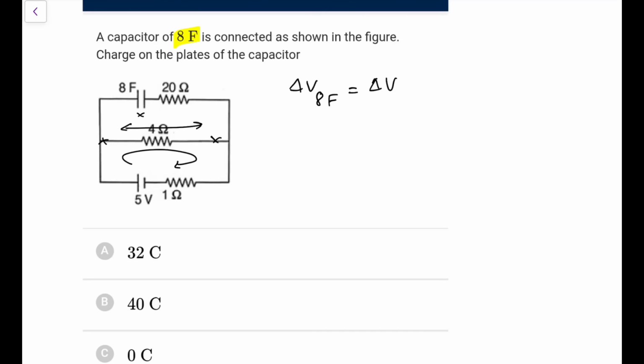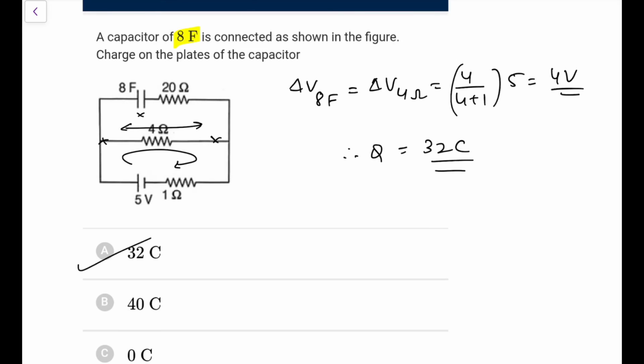would be equal to delta V across 4 ohm, and that would be equal to 4 upon 4 plus 1 into total 5. So that comes out as 4 volt. So therefore charge would be CV. CV would be 32 coulombs. So go for option A. This is the answer that you are going to take care of.